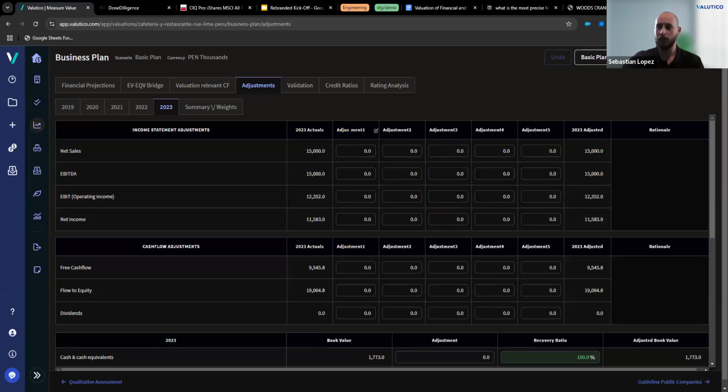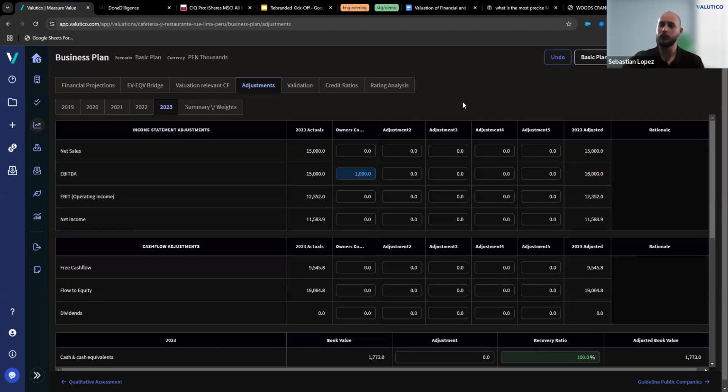Okay. The adjustments you can rename. For example, if you want to adjust your EBITDA for owner's compensation, you can just go ahead and input that as an adjustment name right there. That adjustment name will be replicated under the cash flow adjustments, but they are independent from one year to the other. And basically, we can just say that we're going to go ahead and add back, let's say, 1,000 USD for the owner's compensation adjustments. On the right-hand side, you can see that 2023 adjusted, and you see now that the value is 16,000 instead of the 15,000 that we had before.